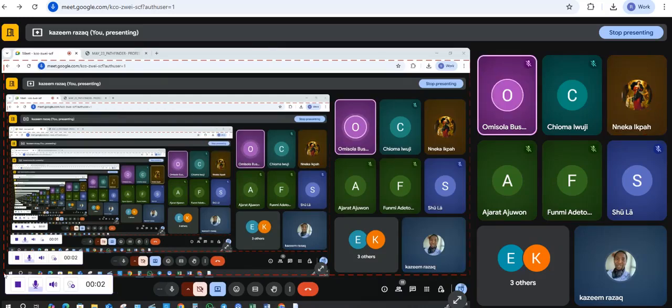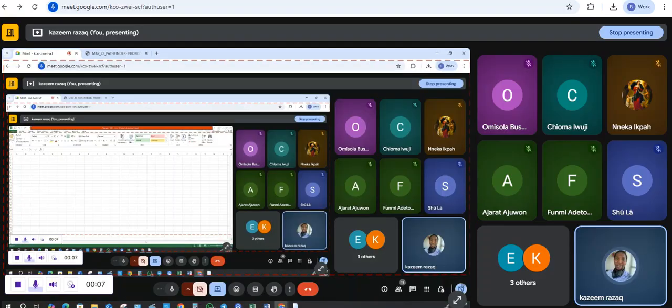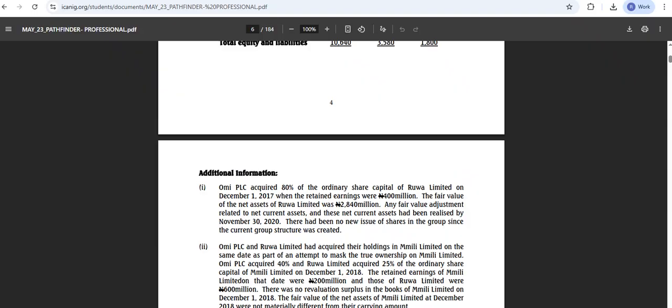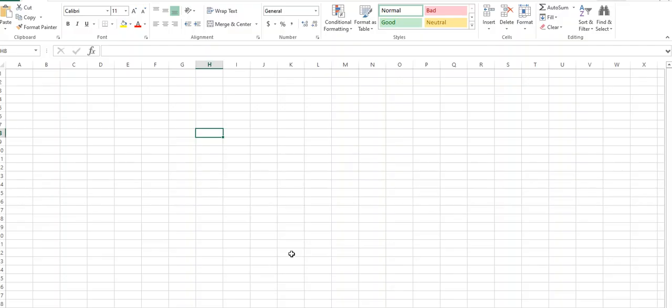Now, the case here, what we have is a case of purchases, right? Whereby Omi purchased 80% of Rua. That one is straightforward. So Omi purchased 80% of Rua. What date is this? May 2023, question 1.